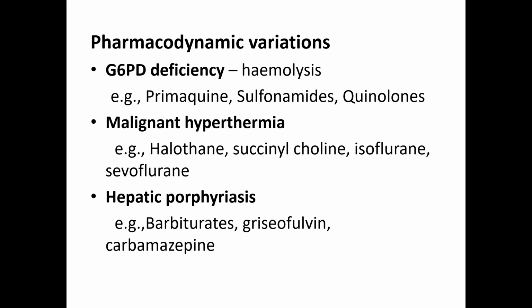NADPH deficiency and resulting in accumulation of glutathione. So when we use primaquine, sulfonamides and quinolones in these people, they will cause hemolysis due to deficiency of the G6PD enzyme. And coming to the next one is the malignant hyperthermia. It is genetically predisposed.